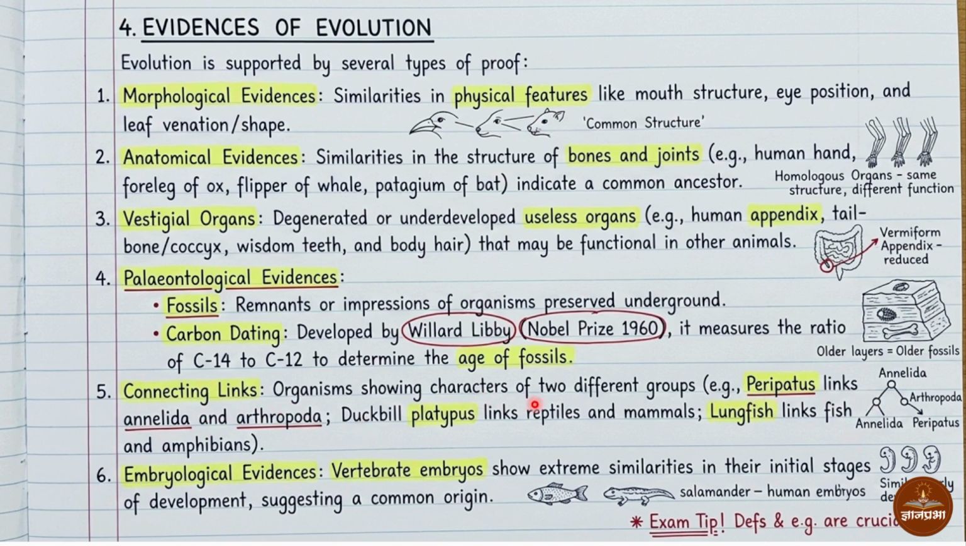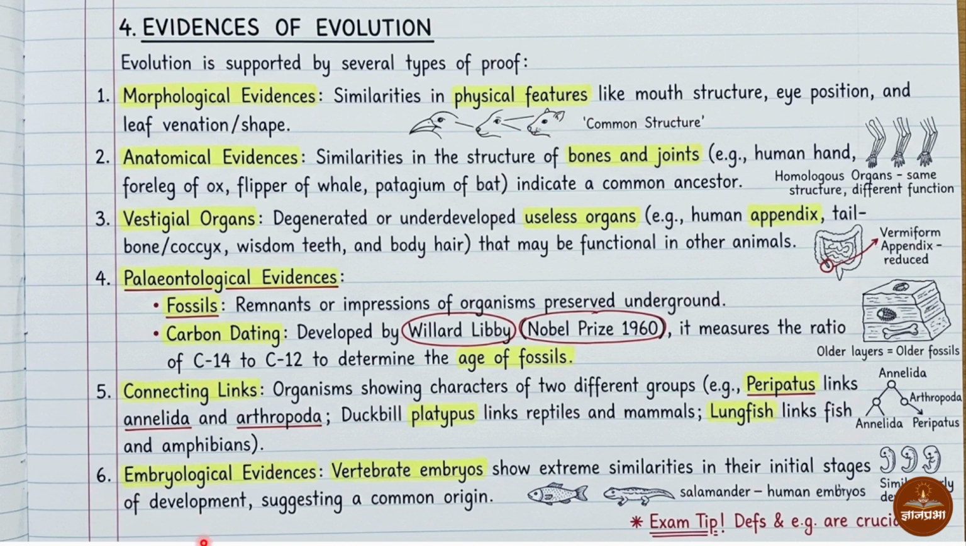An organism showing characteristics of two groups, meaning one organism showing the intermediate characteristics of two groups, is called a connecting link between those two groups. For example, Peripatus is a link between Annelida and Arthropoda. Duckbill platypus links reptiles and mammals. Lungfish links fish and amphibians. These are examples of connecting links between two groups of organisms.